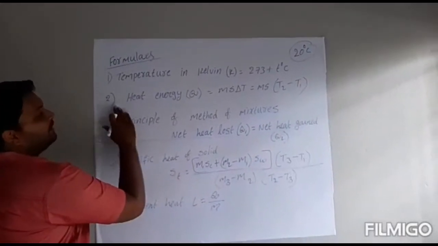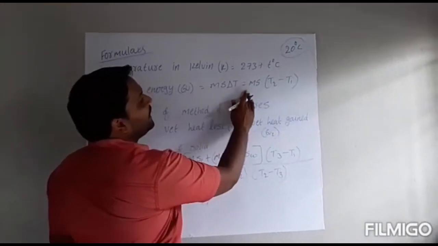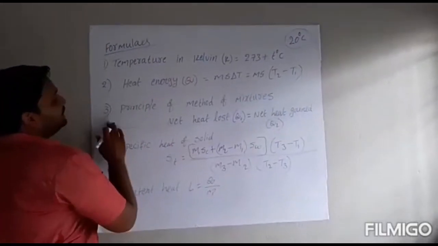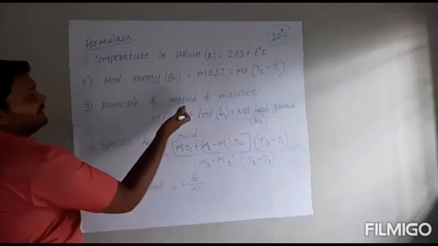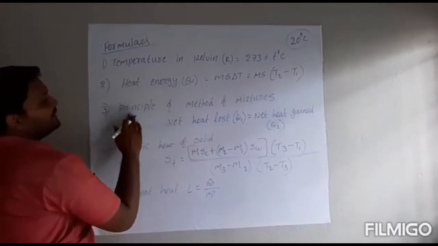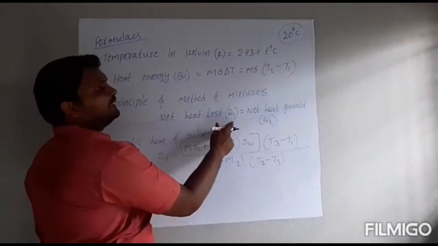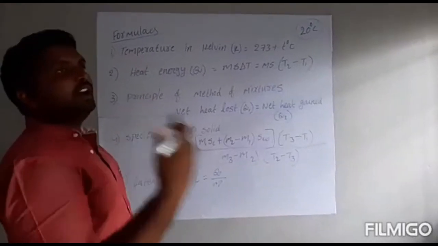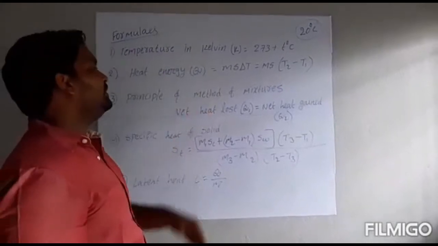Next, another important formula, heat energy Q is equal to m s delta T, otherwise m s into (T2 minus T1). The third formula is the principle of method of mixtures. This one is asked so many times in the exams. Principle of method of mixtures: net heat lost is equal to net heat gained. How much heat we lose, that much heat we gain again. That is the principle of method of mixtures.